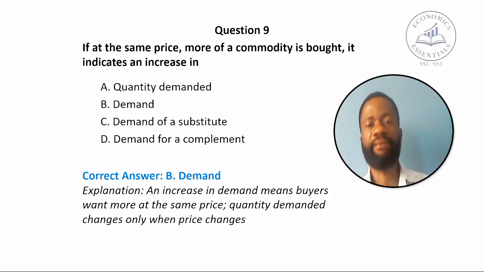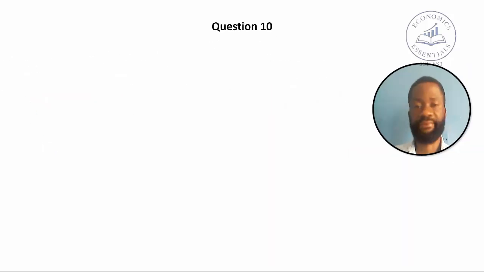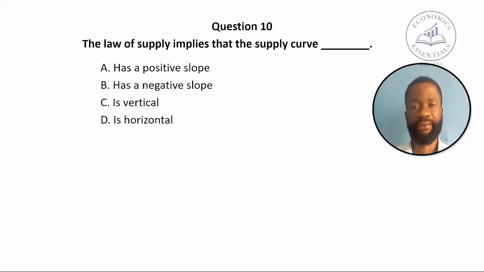All right, next question. Question number 10. I hope you are following. Okay, the law of supply implies that the supply curve dash. A. Has a positive slope, B. Has a negative slope, C. Is vertical, and D. Is horizontal.